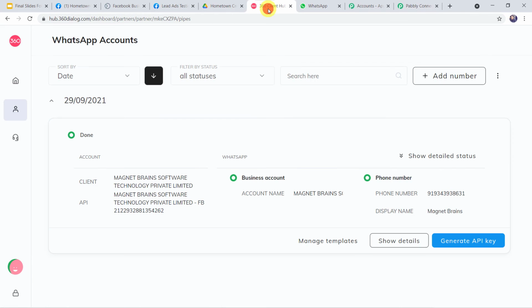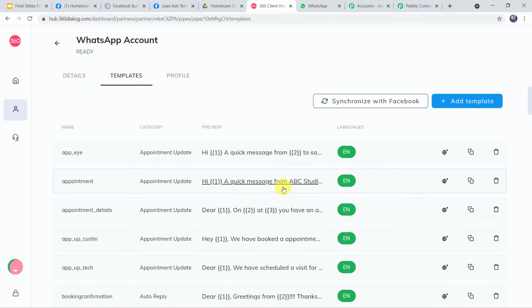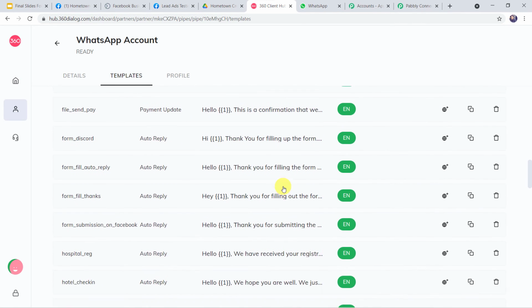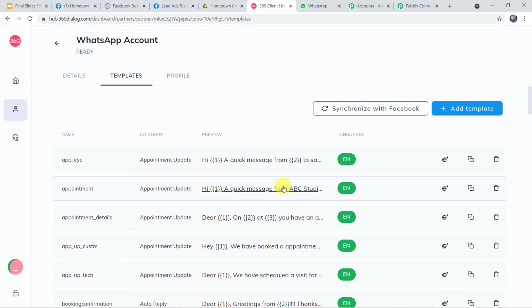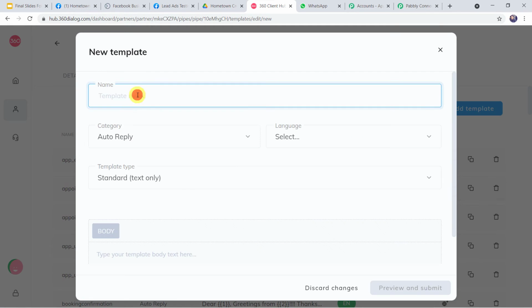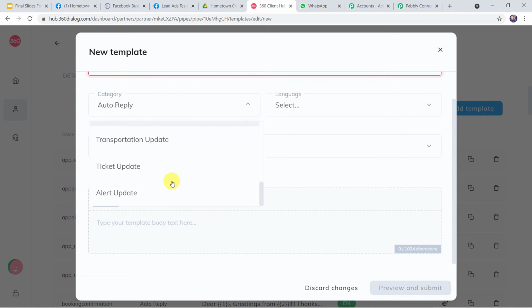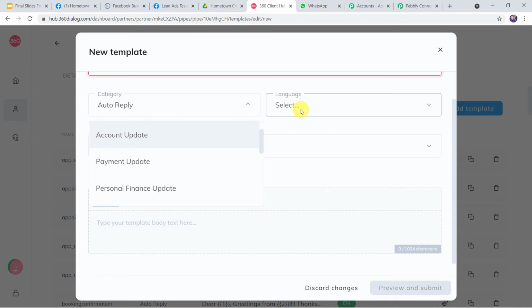So let's go to the 360 dialog account, and here we can find the manage templates option. Click on this. Now here you can find I have created several templates and got them approved. If you want to create a new template, come to this plus sign and click on add template. Here you can give the template name. From here you can select the category as per your requirement. Various categories are available. From here you can select the language of your choice.